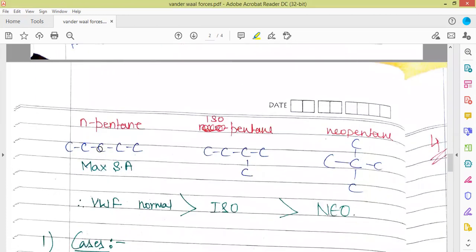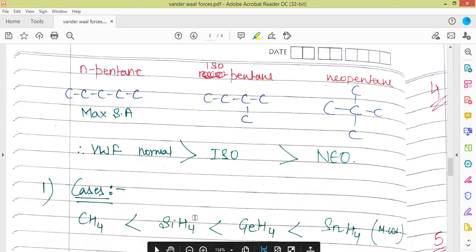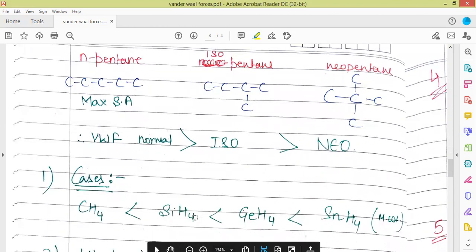Let us discuss some examples now. Here we have taken the example of n-pentane, isopentane, and neopentane. These are the same type of molecules, non-polar molecules, so only one kind of force is there, that is instantaneous dipole-induced dipole. So we'll look at the surface area. The maximum surface area is for this one. So normal pentane has the maximum strength of van der Waals forces, then iso, then neo.